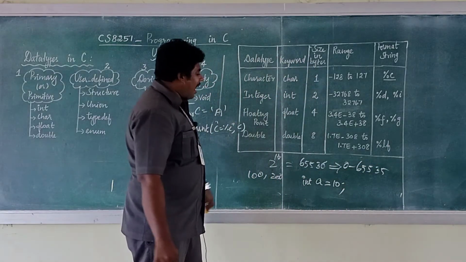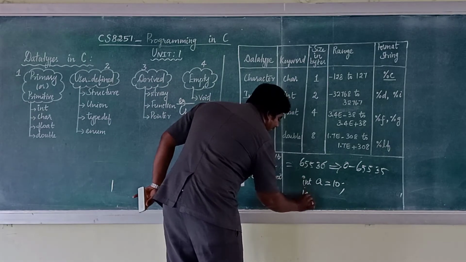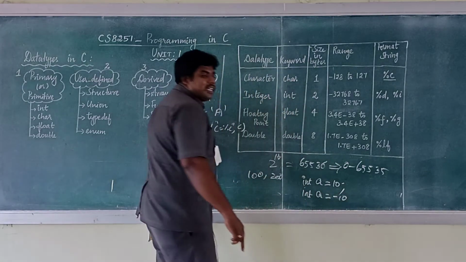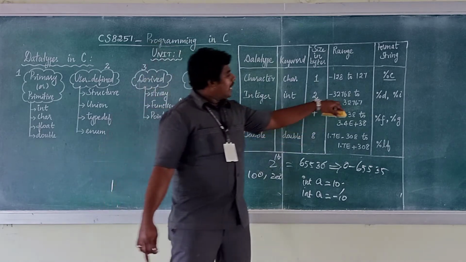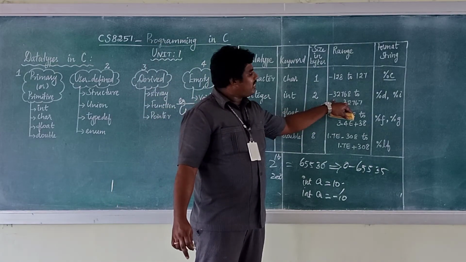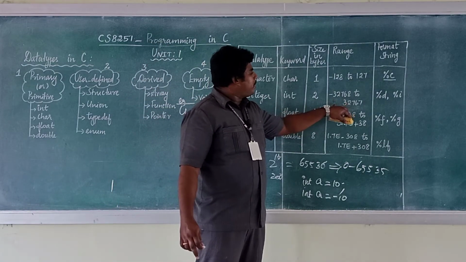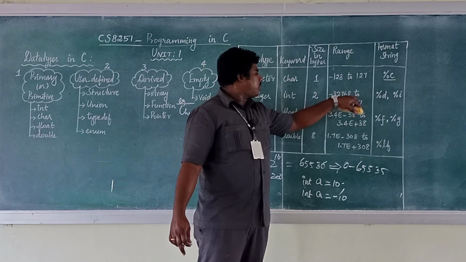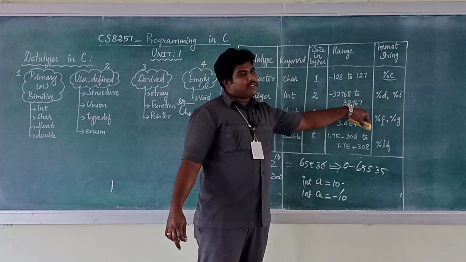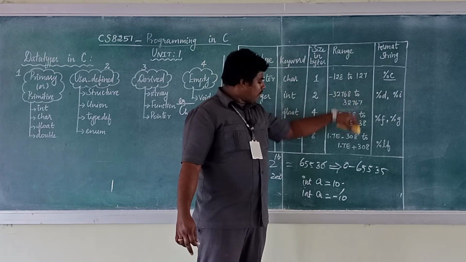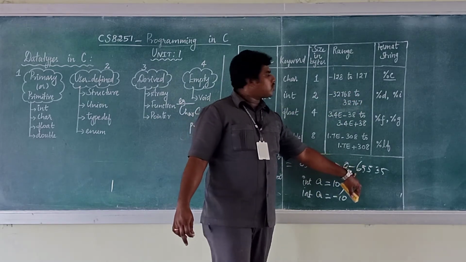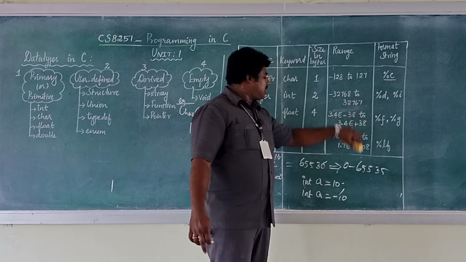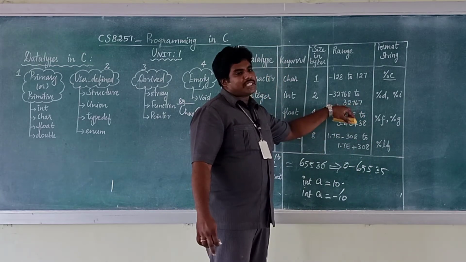This is for unsigned. If it is signed, like int a = -10, it is signed, right? For signed it is categorized like this: -32,768 to +32,767. If you add these two ranges, you will get 65,535. This is for signed and this is for unsigned.